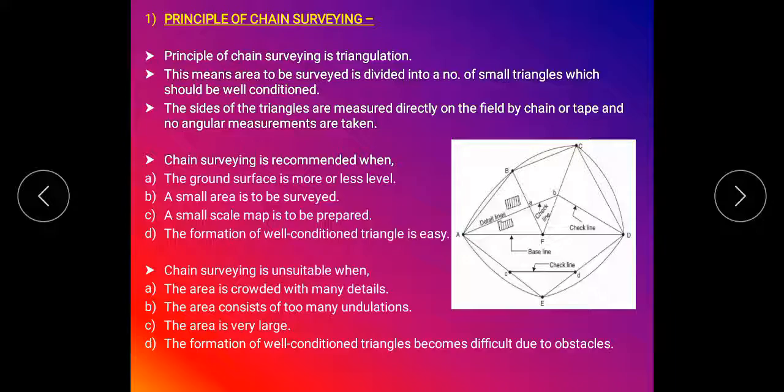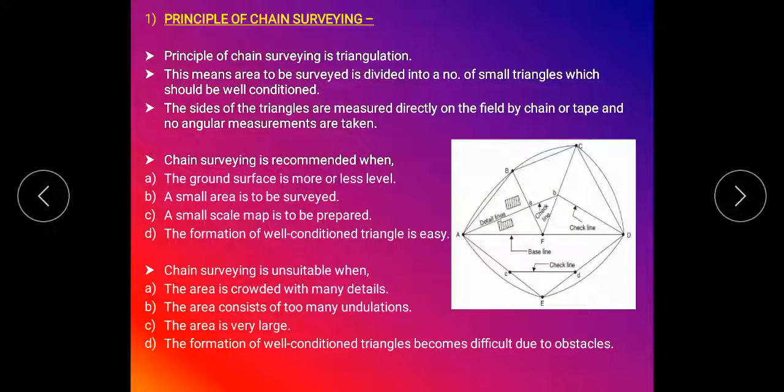When we divide the area into a number of triangles and it is easy to divide, with no obstacles, no buildings or heavy, big structures in the area, it means the area is easily divided into triangles, and then we use chain surveying.